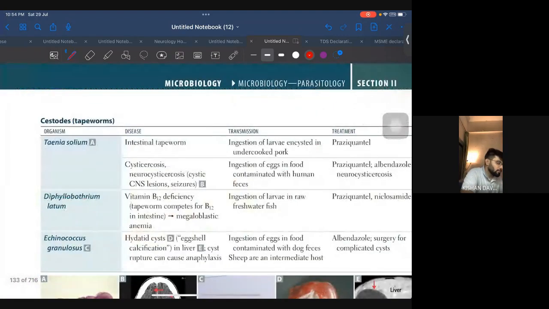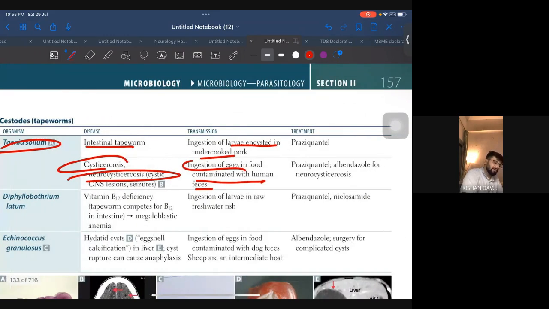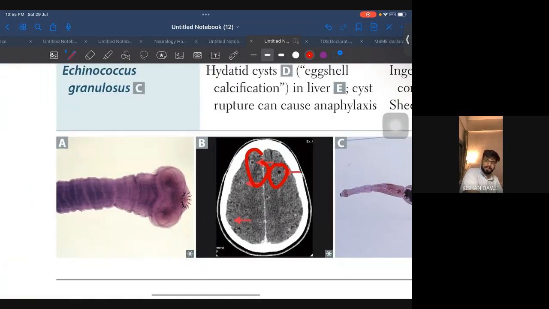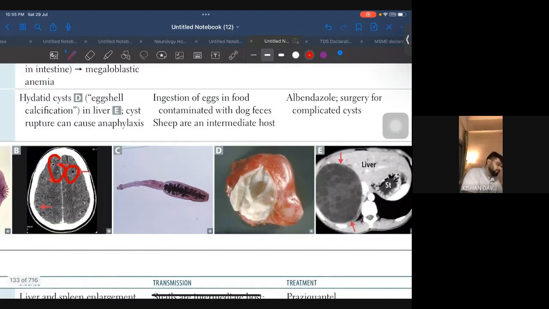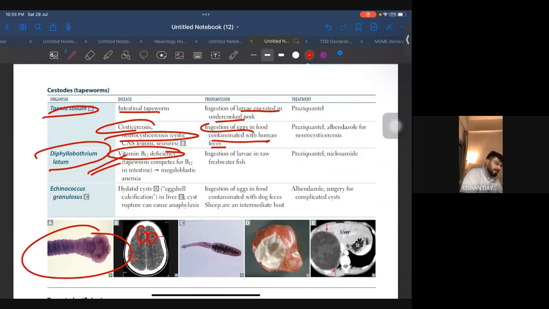All right. Moving on to cestodes, that is tapeworms. Cestodes में क्या है? Taenia solium, intestinal tapeworm, and cysticercosis. It will cause neurocysticercosis. Okay. Ingestion of larvae encysted in undercooked pork or ingestion of eggs in food contaminated with human feces. All right. Remember the drug. So neurocysticercosis looks like this. See, these are neurocysticercosis. Okay, you should be able to know the various MRI images of the brain, and this is what Taenia solium looks like. All right. Coming to Diphyllobothrium latum, vitamin B12 deficiency is very high yield, and another one is it will cause megaloblastic anemia. Ingestion of larvae in raw freshwater fish, very important, very important.